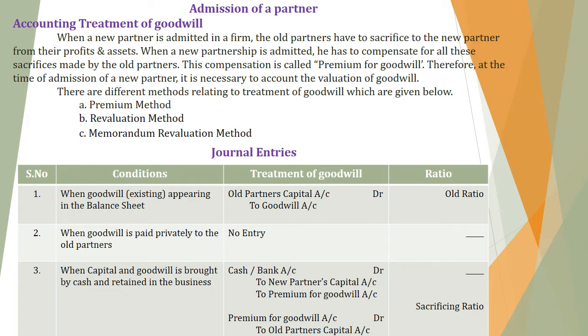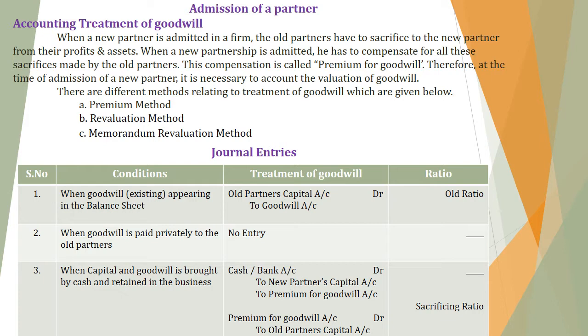Conditions, treatment of goodwill and in which ratio they are going to share their profit. First one, when goodwill is appearing in the balance sheet. It means at the time of admission of a new partner, a goodwill may be appearing in the balance sheet asset side. That goodwill must be owned by the old partners. So it is entirely related to old partners. So it can be distributed only to the old partners. See the journal entry. Old partners capital account debit to goodwill account, and it must be distributed in the old ratio to the old partners only.